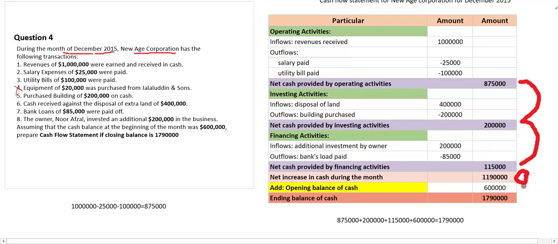So this is the case. Operating activity result, investing activity result, financing activity result. After this, the result of this one plus opening balance, you got this result, right? So this is the cash flow statement.